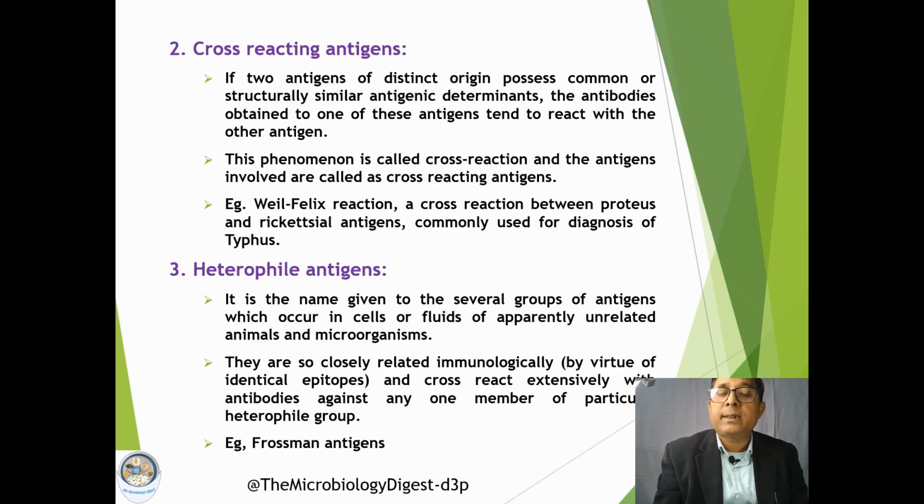And because of these similar antigenic determinants, antibodies which are produced against one of these antigens will cross-react with the other member of this group.